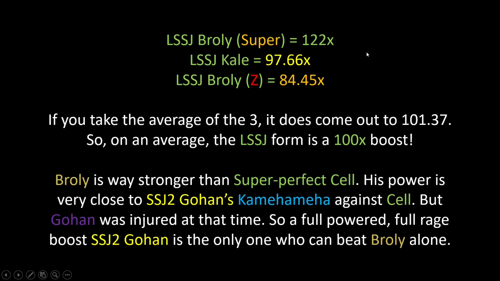If you take the average of these 3 multipliers, it does come out to 101.37. So on average, the legendary Super Saiyan form with all the boosts is a 100 times multiplier. That is awesome. It confirms the fact that the legendary Super Saiyan form on average will at least raise the user's power by 100 times.